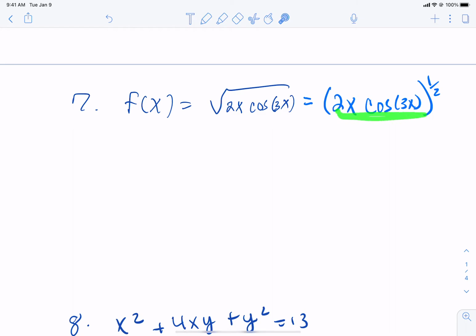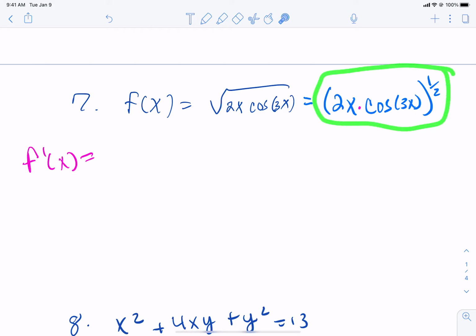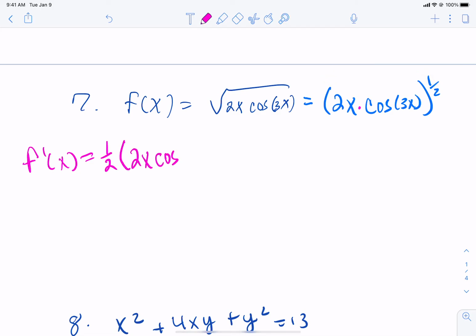But there's a chain rule here, and there's also a product. We'll take those one step at a time. So let's do our derivative. To start off, we always use the power rule because there's a power on that. So we're going to drop the power, leave the stuff. Power goes down by 1.